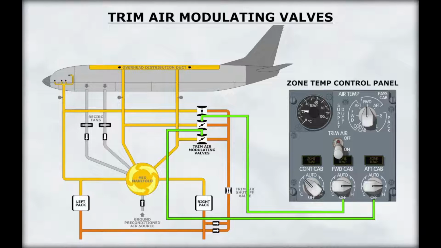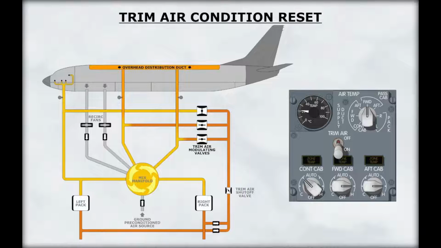The temperature for a zone is adjusted by adding trim air. The amount of trim air added to a zone's distribution duct is controlled by an individual trim air modulating valve. Since the zone requiring the most cooling determines the pack output temperature, that zone's trim air valve will normally be closed.